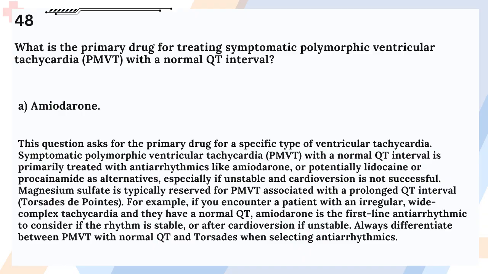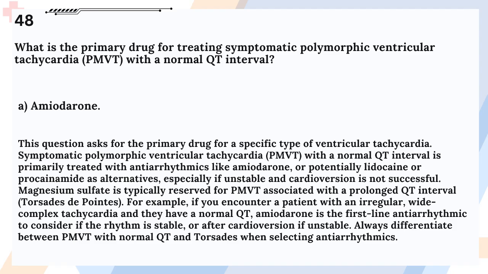Answer: A. Amiodarone. This question asks for the primary drug for a specific type of ventricular tachycardia. Symptomatic polymorphic ventricular tachycardia, PMVT, with a normal QT interval is primarily treated with antiarrhythmics like amiodarone, or potentially lidocaine or procainamide as alternatives, especially if unstable and cardioversion is not successful. Magnesium sulfate is typically reserved for PMVT associated with a prolonged QT interval, torsades de pointes.